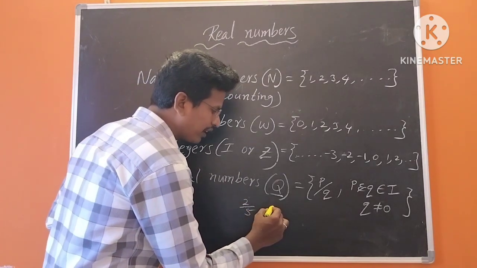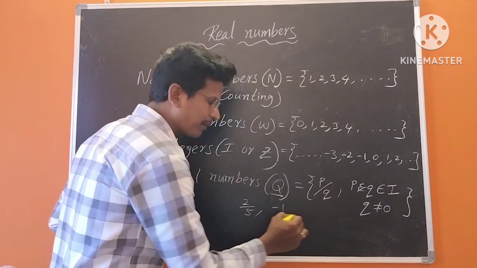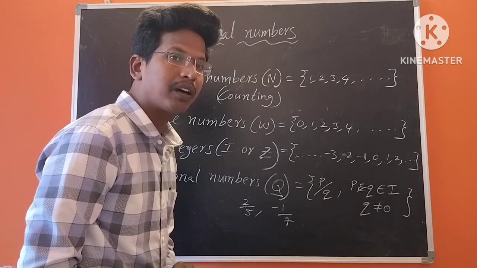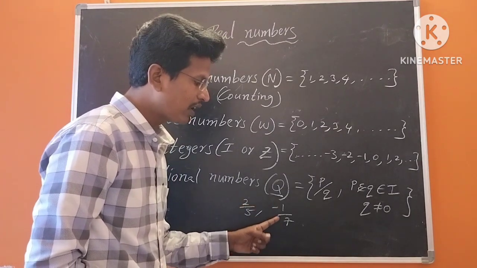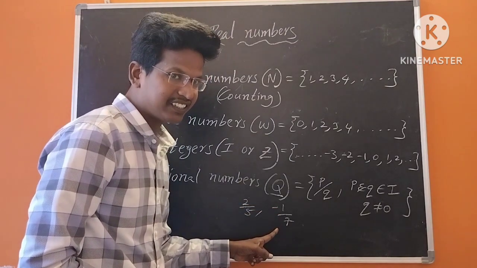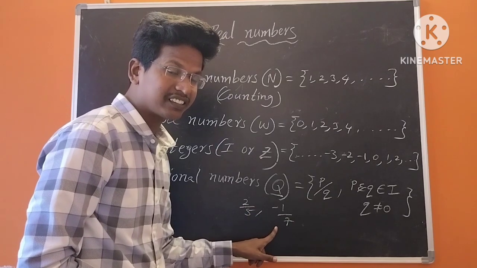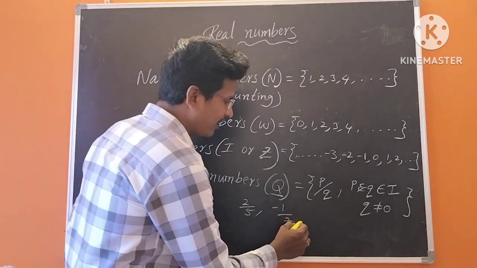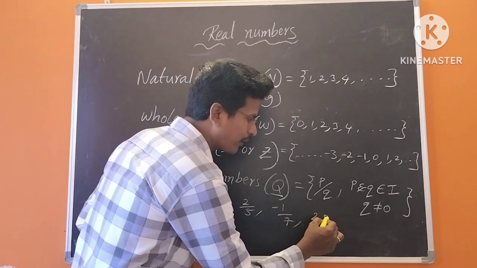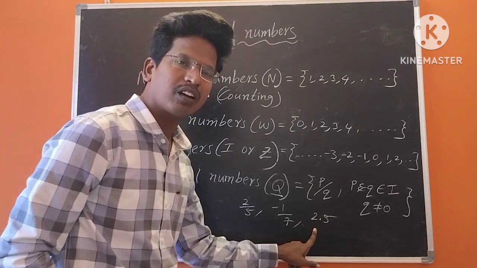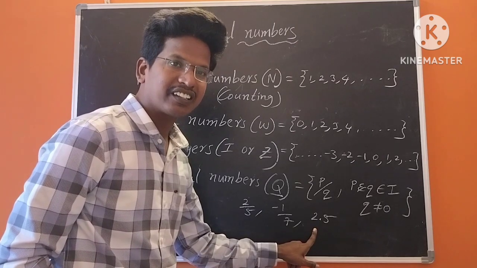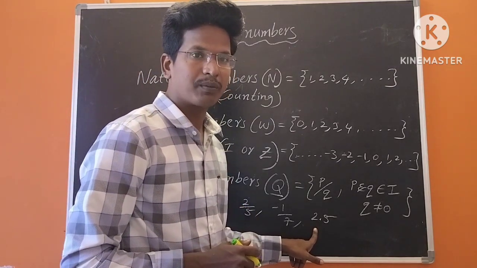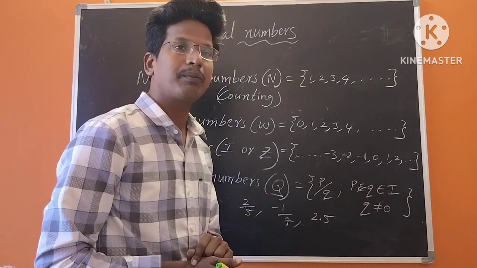Here is one more number, minus 1 by 7. Is it a rational number or not? Yes, it is a rational number because it is in the form of P by Q, and P and Q are integers, minus 1 and 7, and the denominator is not equal to 0. Right? And for example, 2.5. Is it a rational number or not? Yes, it is a rational number because every decimal number can be written in fractional form, right? So we can say it is also a rational number.